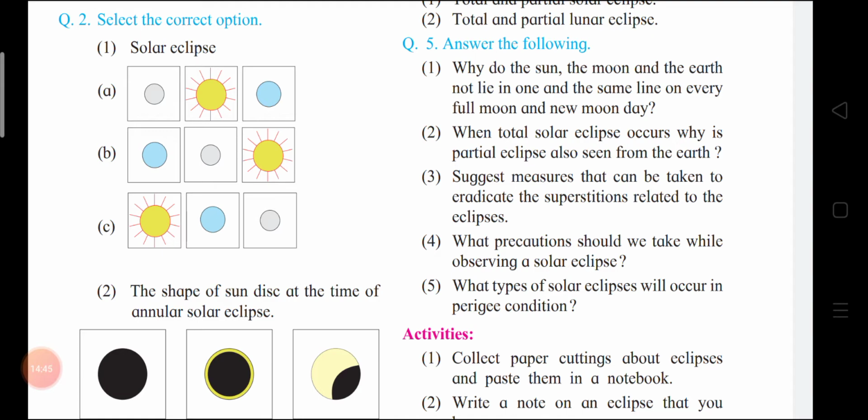Third, a total solar eclipse is visible from the areas of the earth falling in the moon's dark shadow, and a partial solar eclipse is visible from the areas of the earth falling in the moon's light shadow. Thus, when a total solar eclipse occurs, a partial eclipse is also seen from the earth.